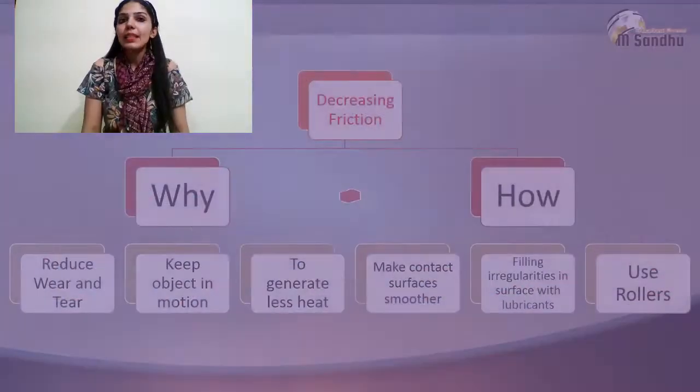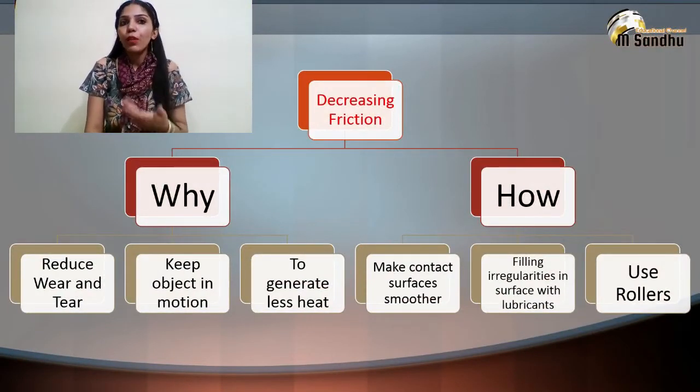To push heavy objects is very difficult for us. Friction between machine parts can cause the machine parts to wear and tear. By walking, the wearing out of shoes can happen. Due to friction, the brakes of a car can be overheated. So, to reduce wear and tear, to keep a body in motion and to generate less heat, we need to decrease friction. Here are some methods by which we can decrease friction.